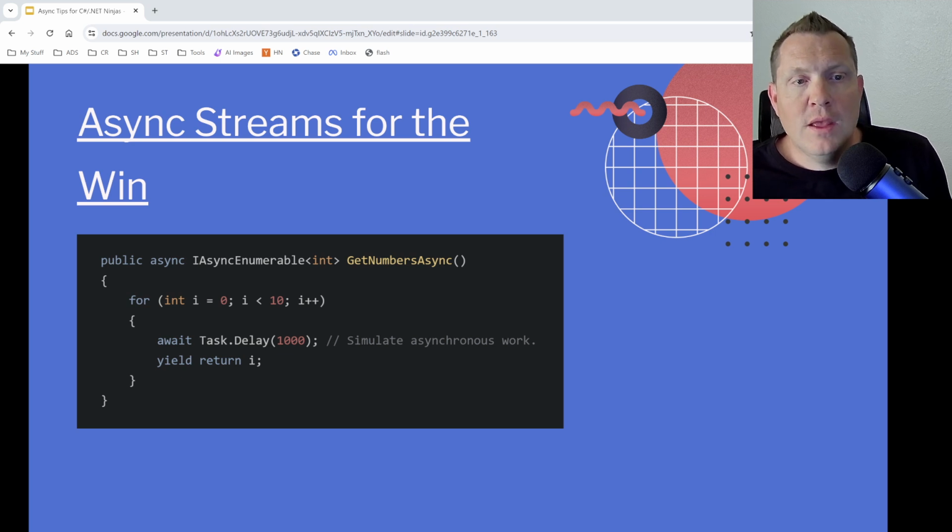Anyways, back to what we were talking about here: async streams for the win, right? When working with streaming data, consider using C#'s IAsyncEnumerable<T> feature. This allows you to consume elements asynchronously as they become available. This is perfect for processing large data sets or real-time data feeds.